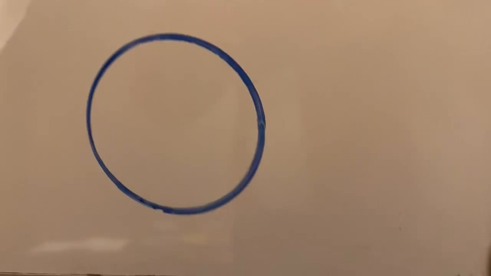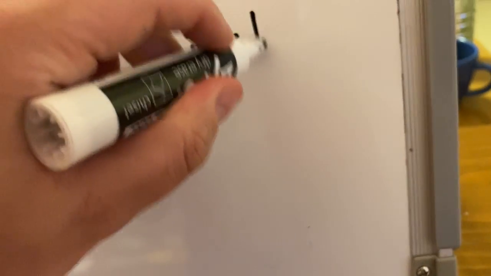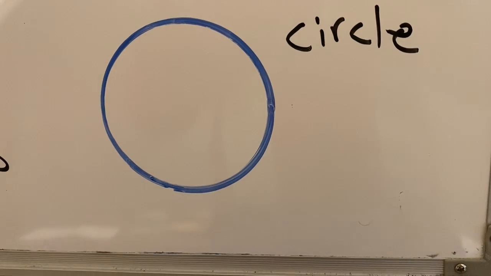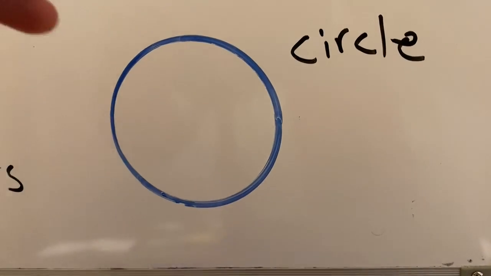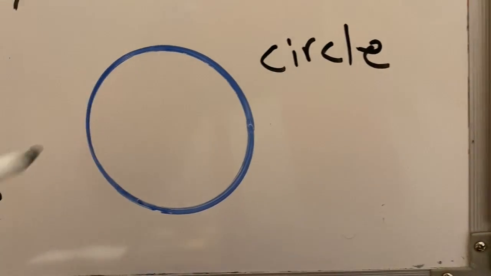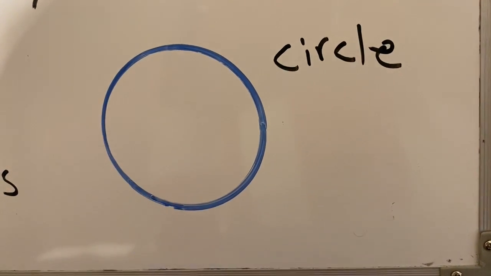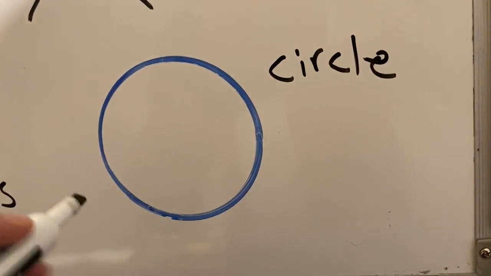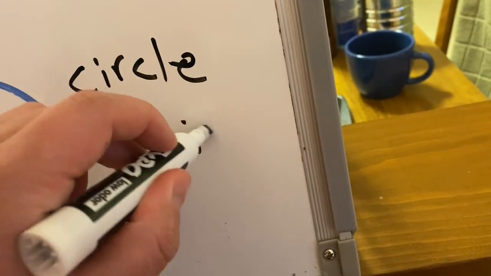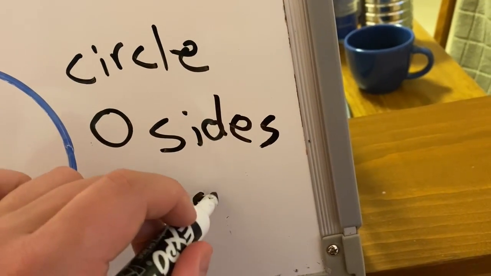And I'm sure we know what this is called. This is a circle. I'm going to write that right here, circle. So we've got a circle. And a circle, well, if you look at it, doesn't have any sides and it doesn't have any corners. And there aren't any spots that are missing. It's completely closed up. So it is a shape, but a circle has 0 sides and 0 corners.